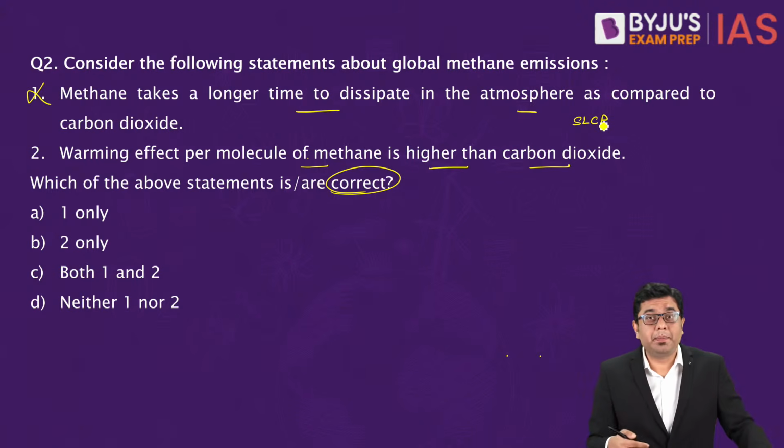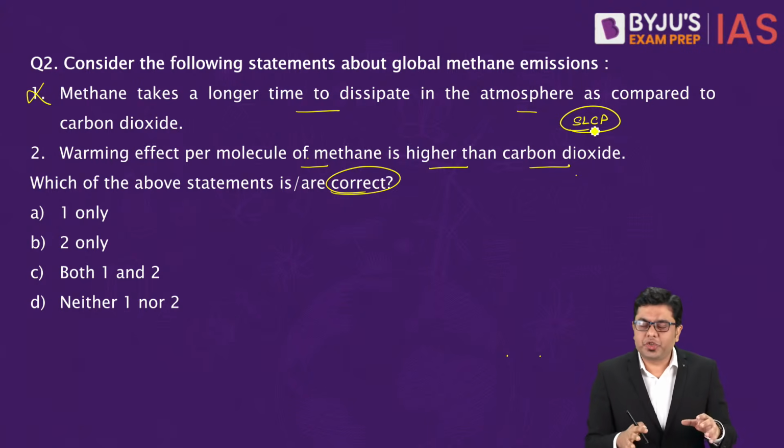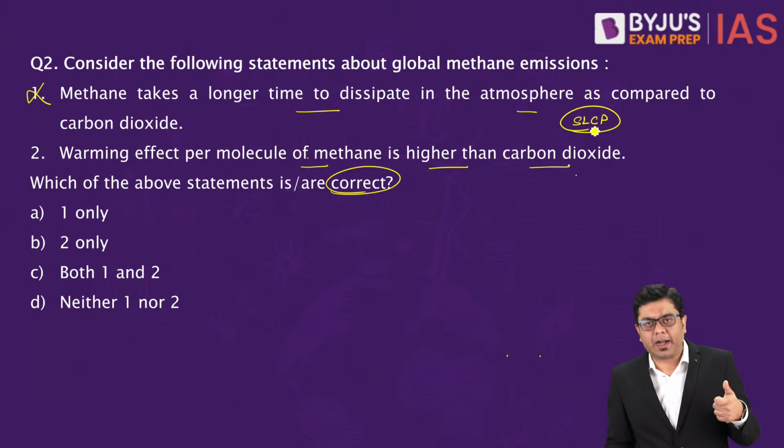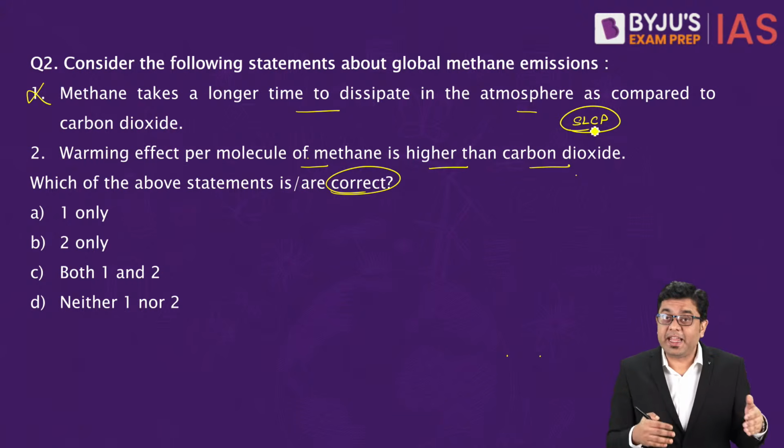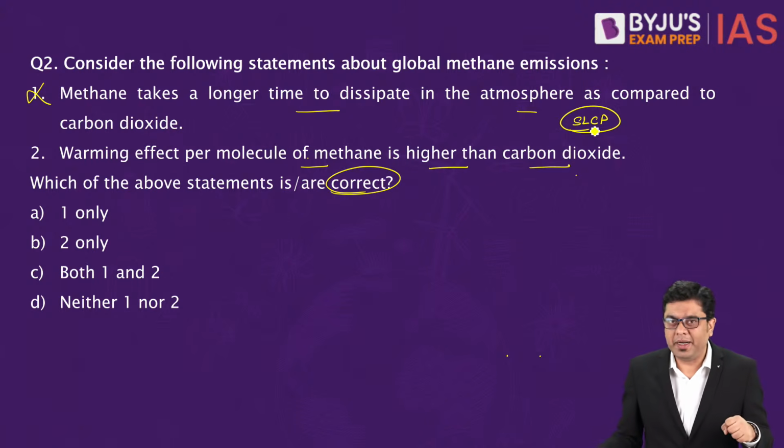Along with black carbon, ozone, etc., this is an SLCP, a short-lived climate pollutant. That is why it dissipates very naturally and very quickly in the atmosphere, and it stays for a much shorter duration in the atmosphere as compared to carbon dioxide.